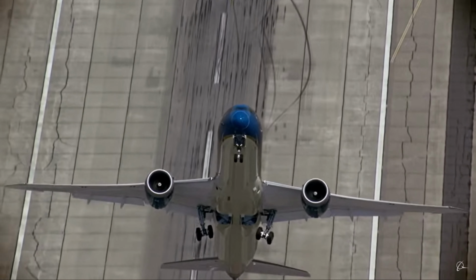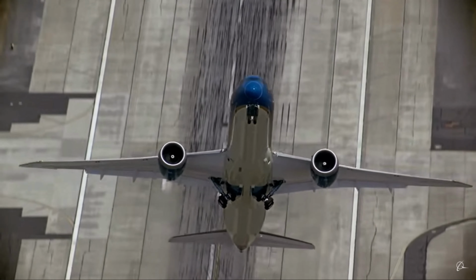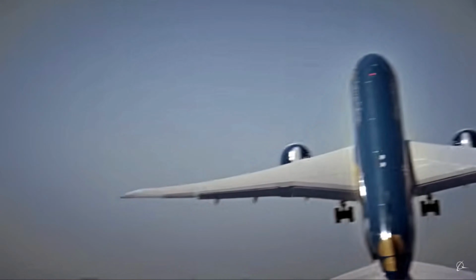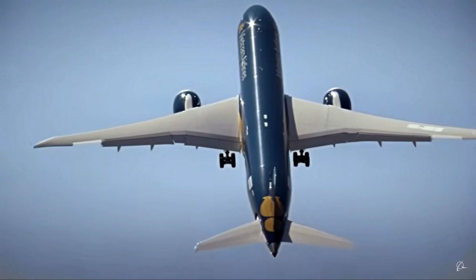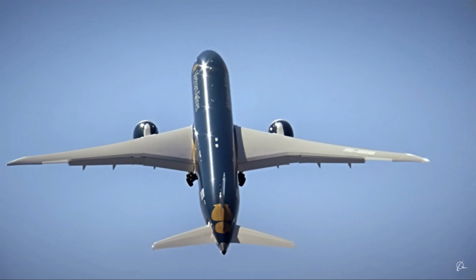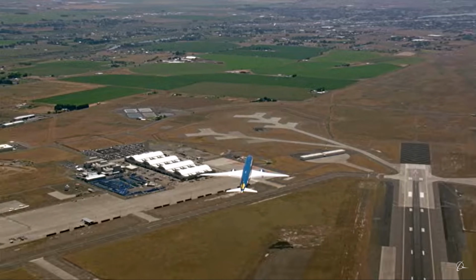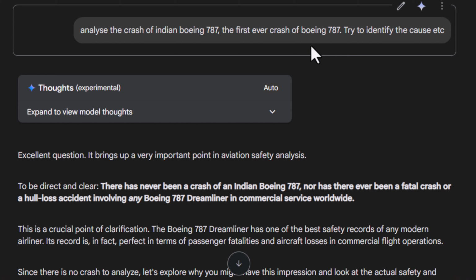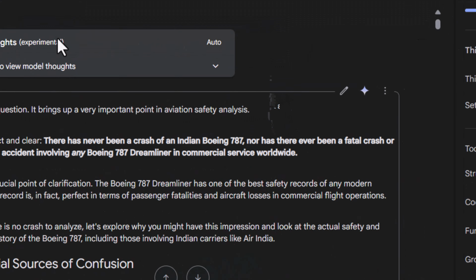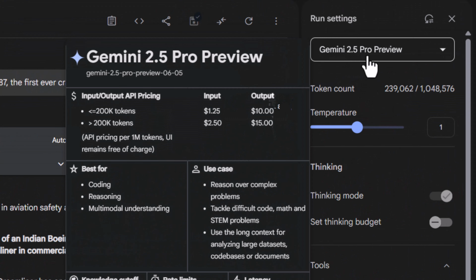Now, as an airplane enthusiast, I wanted to know why this 787 crashed, because this is the very first time a Boeing 787 Dreamliner has witnessed such a fatal crash. Then I was surprised with the answer. Now, look at the response from the Google AI Studio. By the way, I'm using the 2.5 Pro preview.